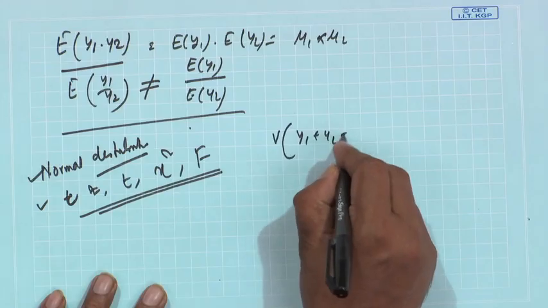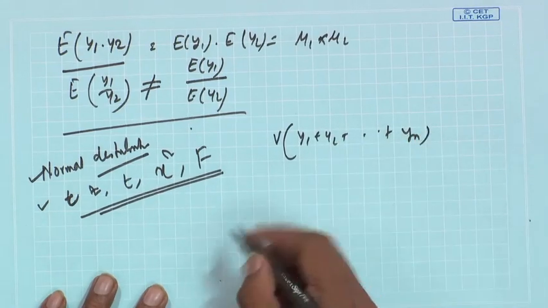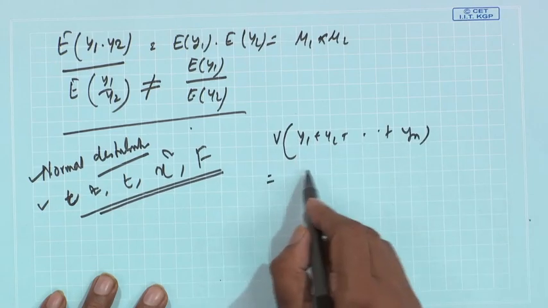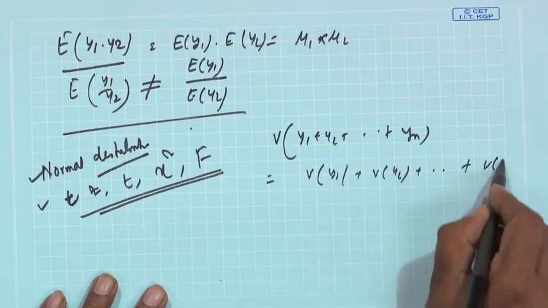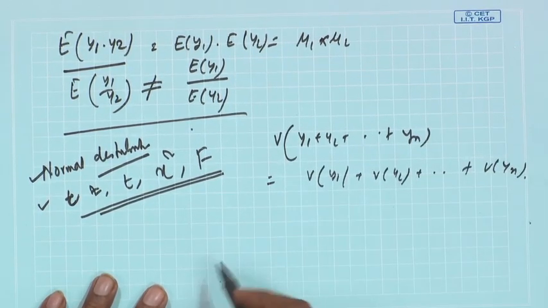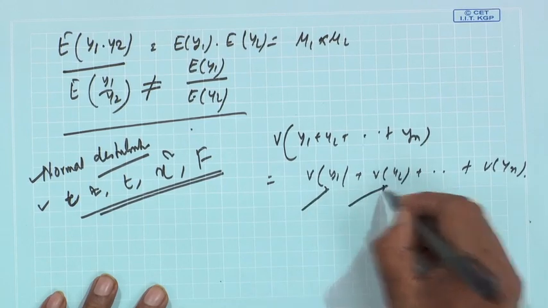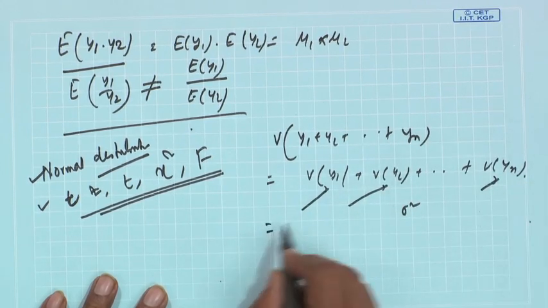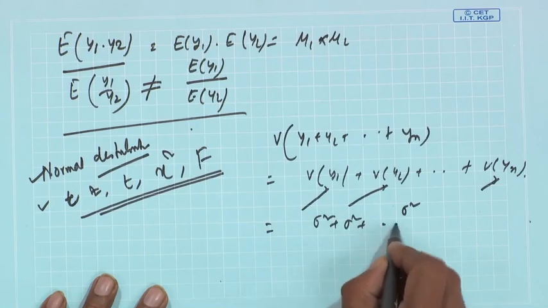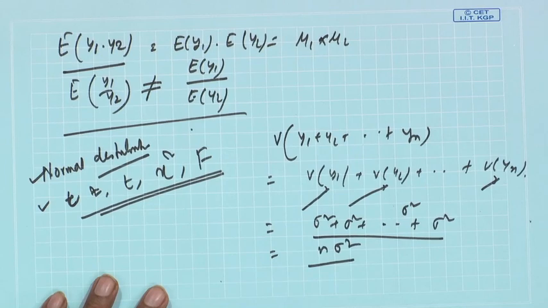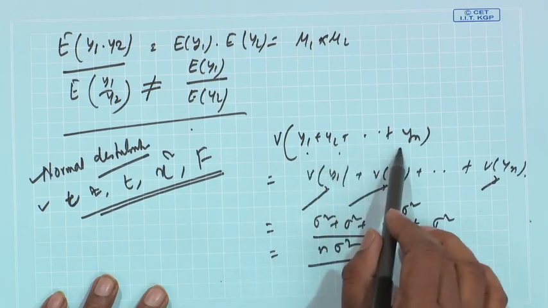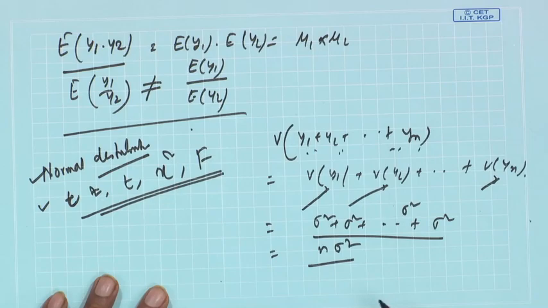Suppose I ask what is the variance of y1 plus y2 up to yn, and if I say they are independent, then you will definitely say that it is variance of y1 plus variance of y2 up to variance of yn. Now, in addition, if I say that the variance of all of them is the same, sigma square, then you say sigma square plus sigma square plus sigma square, and this will be n times sigma square, if I assume that all those variables y1 to yn have the same variance component.